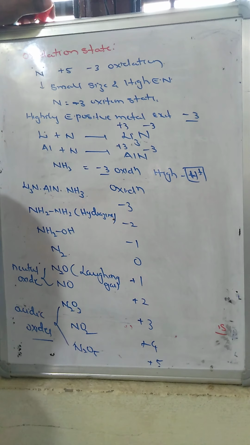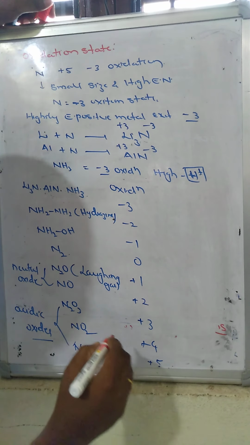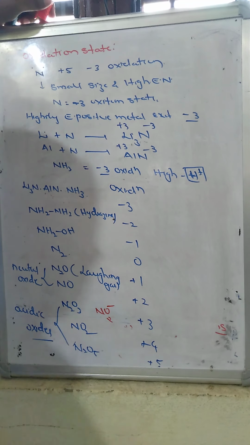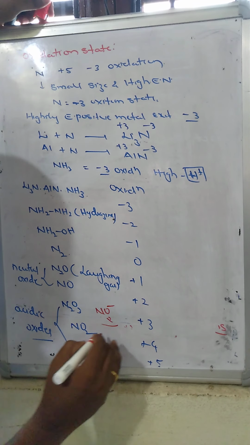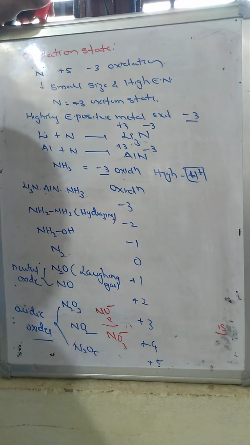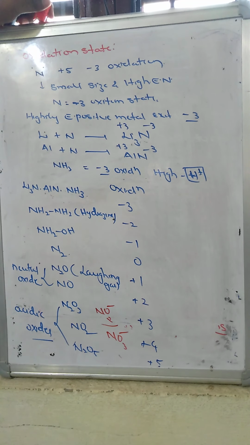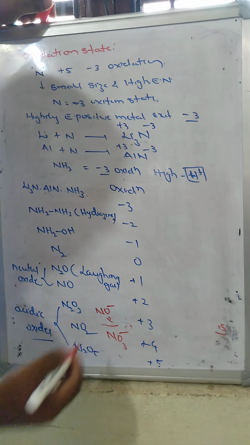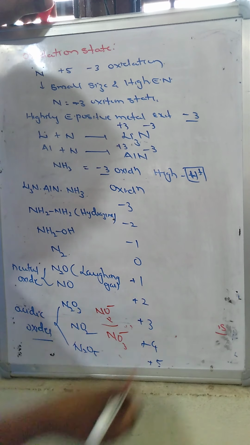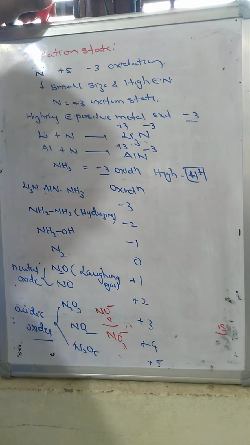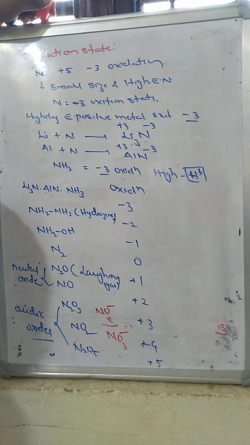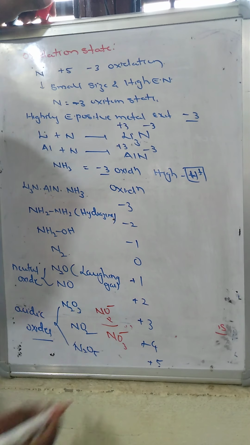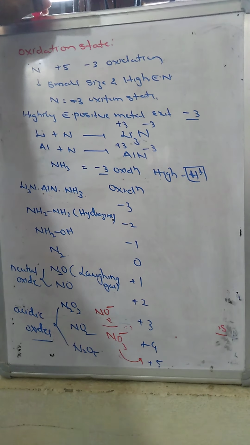Now NO2 minus, nitrite, exhibits the +3 oxidation state: the 2 minus 4 gives a +3. And NO3 minus, nitrate, exhibits the +5 oxidation state.